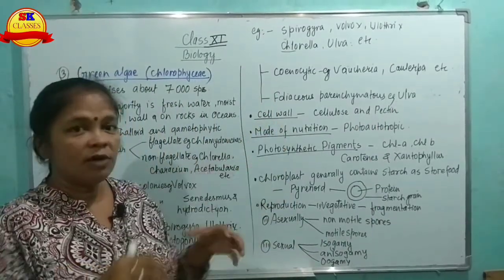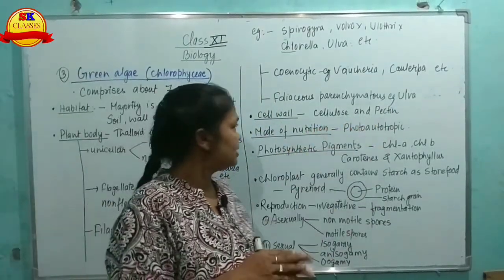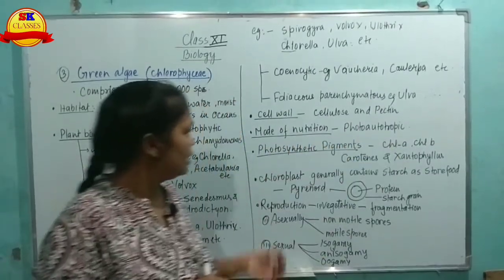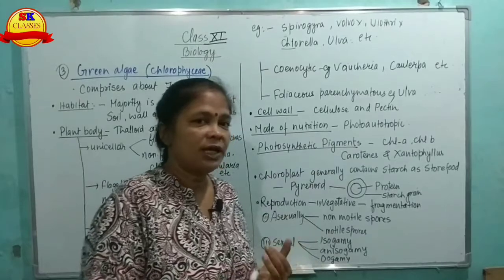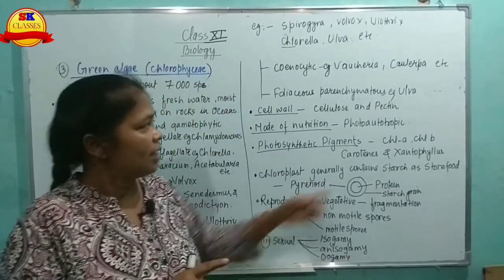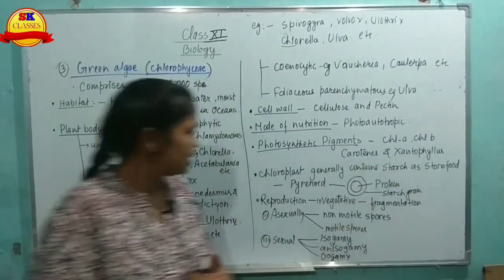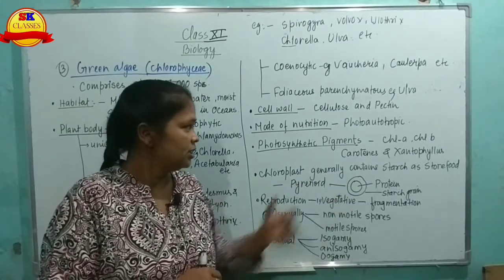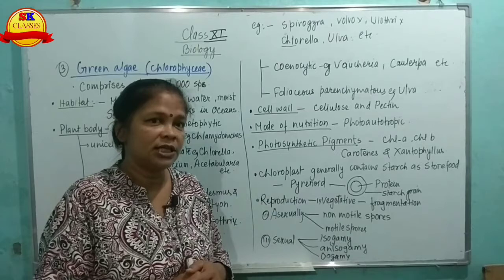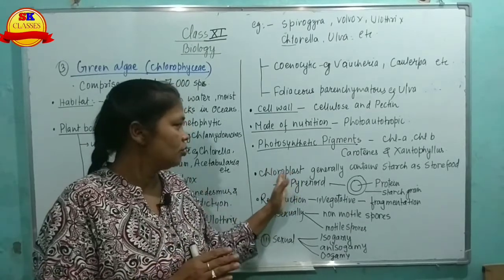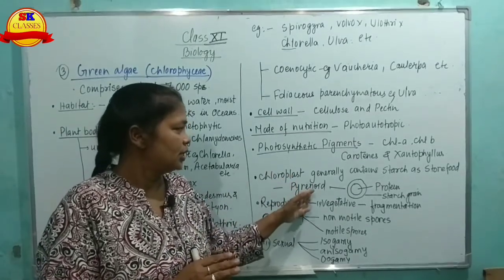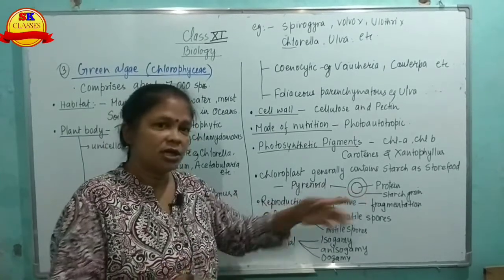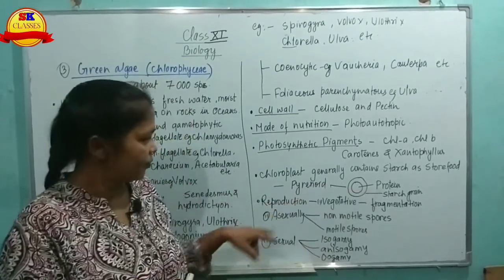Cell wall is made up of cellulose and pectin. Mode of nutrition is photoautotrophic. Photosynthetic pigment: chlorophyll A, chlorophyll B, carotenes, and xanthophylls. Chloroplast generally contains starch as the store food, and that starch in the chloroplast is known as pyrenoid, and this pyrenoid is protein surrounded by starch grains.